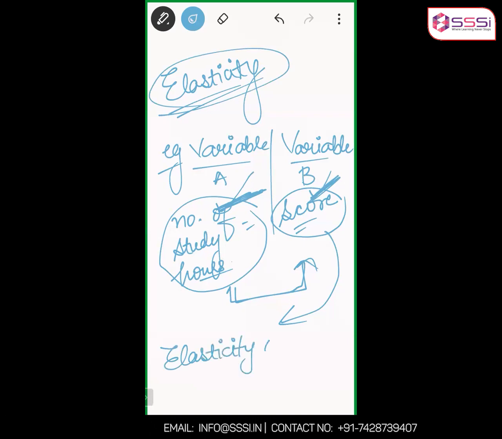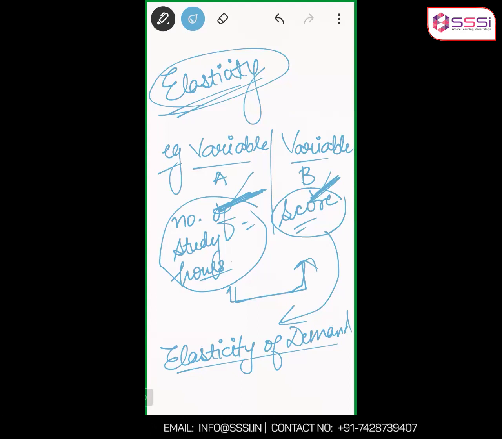Here, one variable is clearly specified. The other variable can be anything. One variable is demand. So it can be by how many units the quantity demanded will change if the income increases, or by what percentage the quantity demanded will change if, let's say, the taste and preferences change.